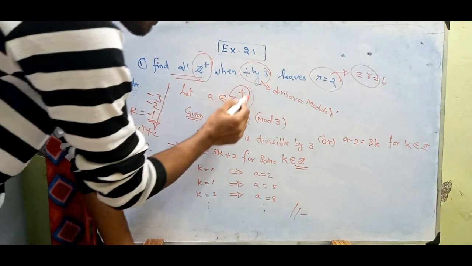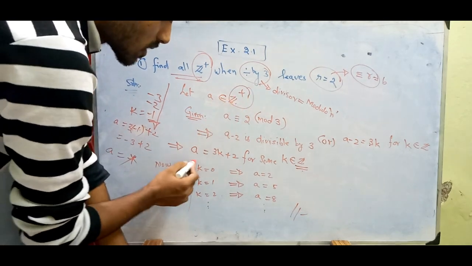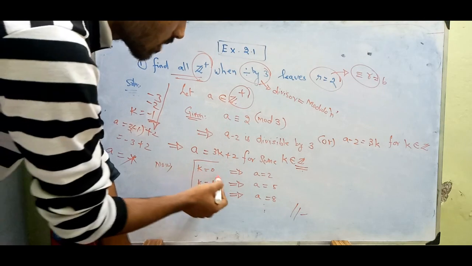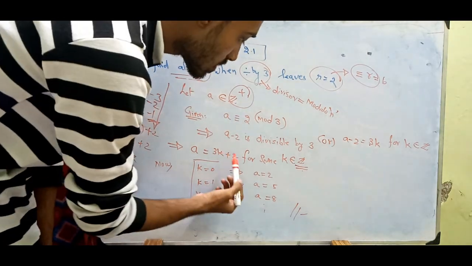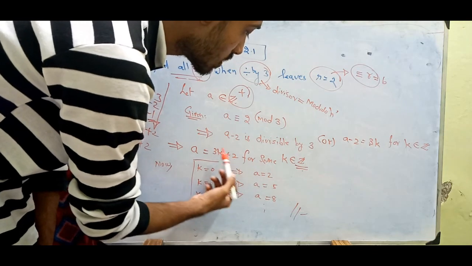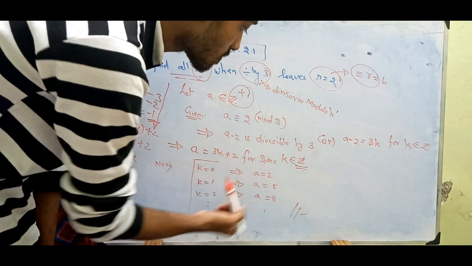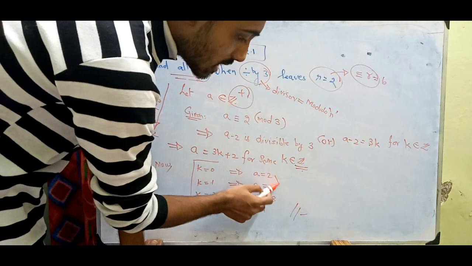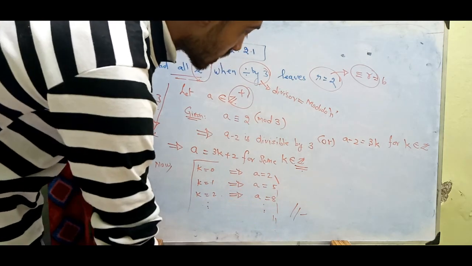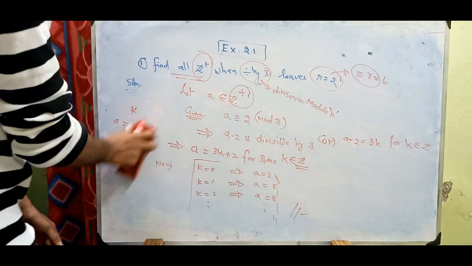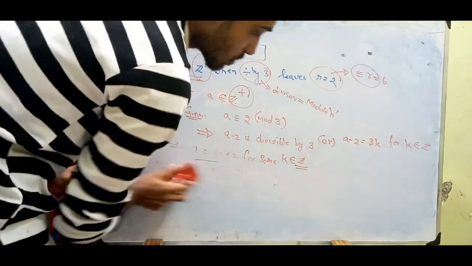We need only positive values, so I can start from 0. So k equal to 0 onwards will give you only positive numbers. If k equal to 0, only 2 will be here. K equal to 1, 3 times 1 is 3, and 3 plus 2 is 5. There's a difference of 3 here. So 5 plus 3 is 8, 8 plus 3 is 11, and so on. It keeps going, right? You can do it in this way. So this is your first question.